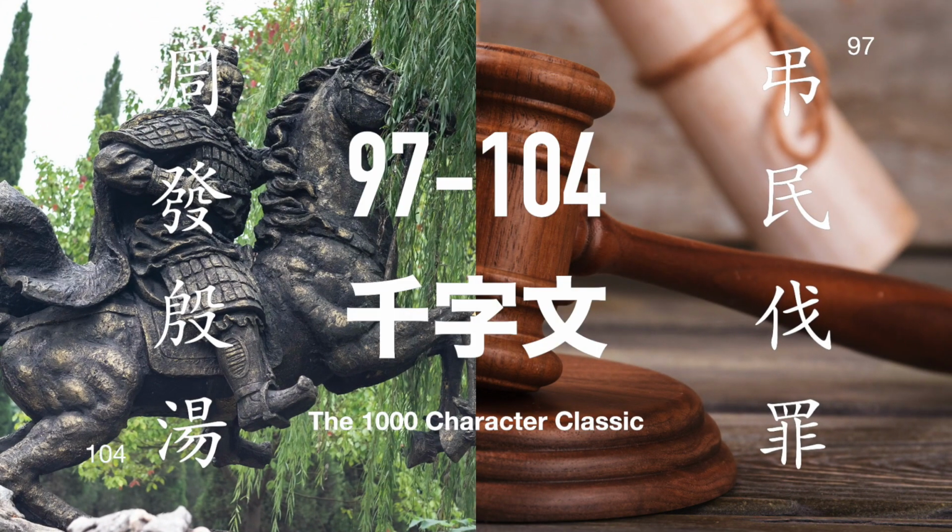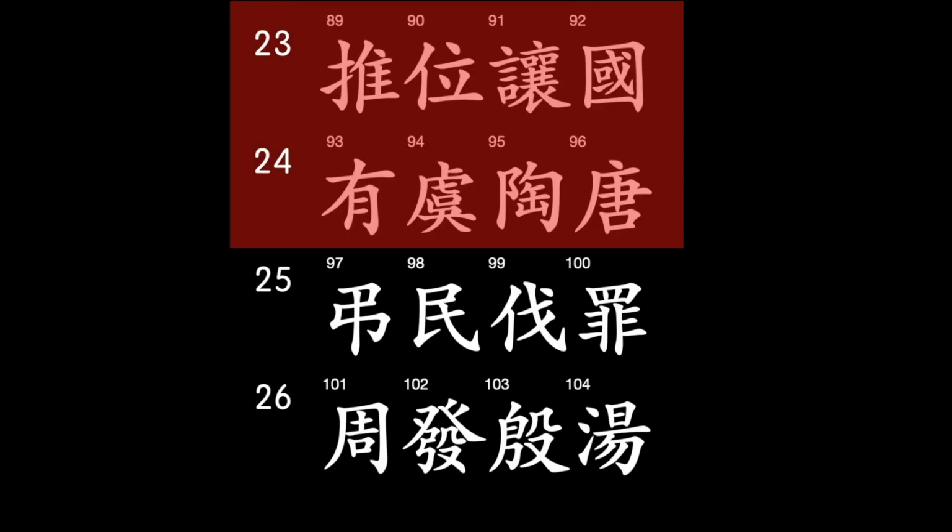In this lesson, we will look at characters 97 to 104 of the 1000 character classic, the 1500-year-old Chinese classic in which no characters are repeated. In the last lesson, we looked at lines 23 through 24. Those lines concern themselves with humble emperors who yielded the throne for the betterment of the nation.